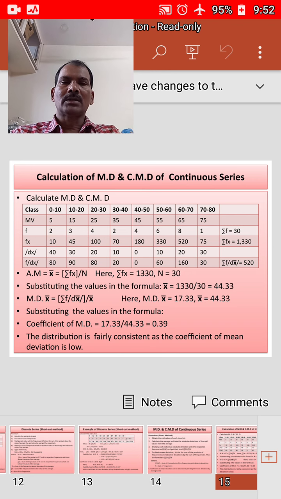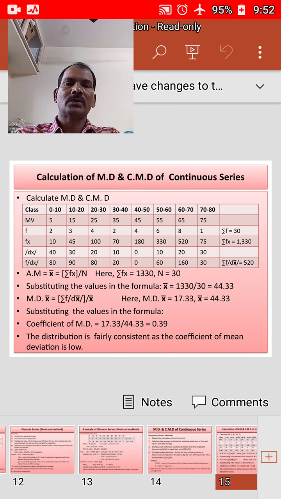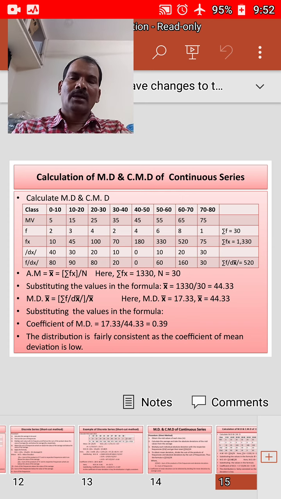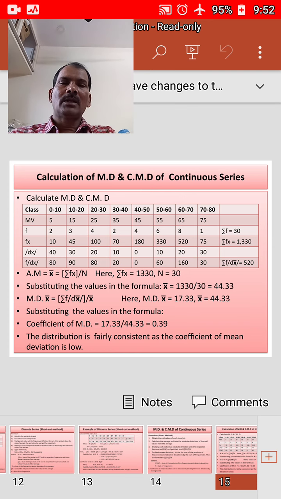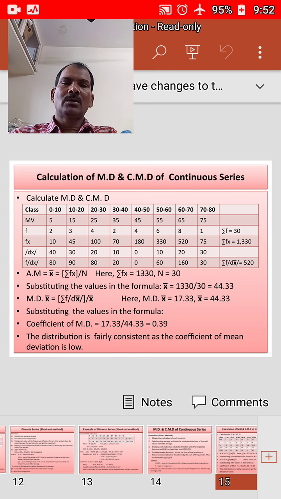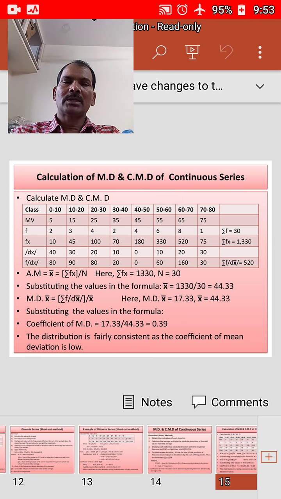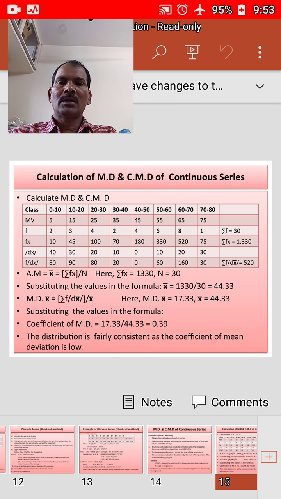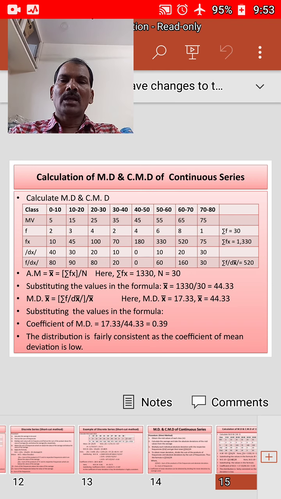Next, the f values are given: 2, 3, 4, 2, 4, 6, 8, 1 for the respective classes. Now what we need to do is multiply the mid value, that is x, with f, and you will get fx. For the first class, the mid value is 5 and f is 2, so fx is 10.